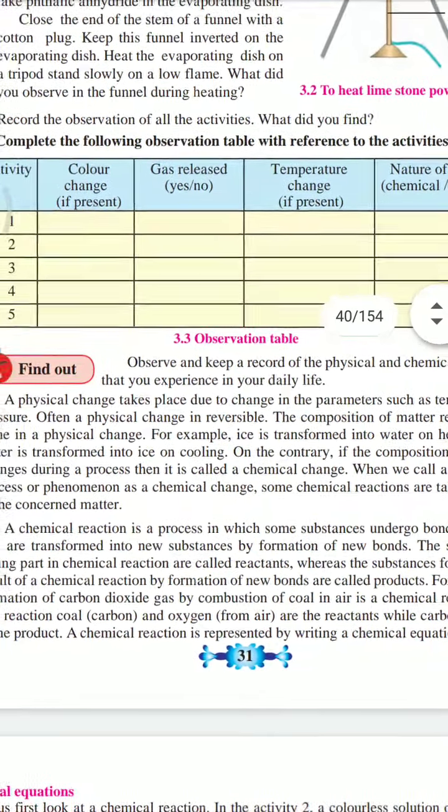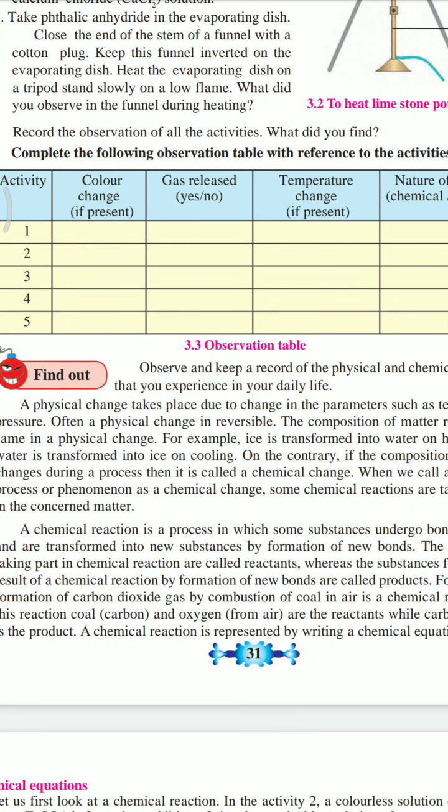A physical change takes place due to change in parameters such as temperature, pressure. Often a physical change is reversible. From water we can make ice again, and from ice we can make water. So this is a reversible change. And even the breaking of glass, if a glass breaks, it can be joined from pieces.